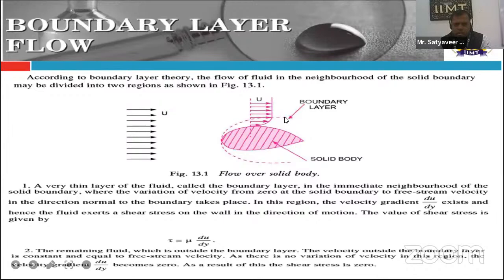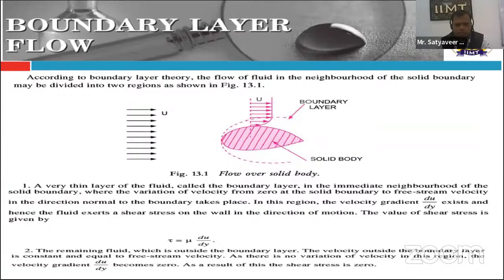Then an imaginary boundary is formed, that is called the boundary layer, and U is the free stream velocity, the velocity of flow directly in contact with the solid surface. So we can say that a very thin layer of the fluid, called the boundary layer, is in the immediate neighborhood of the solid boundary, where the variation of the velocity from zero at the solid surface to the free stream velocity in the direction normal to the boundary takes place.